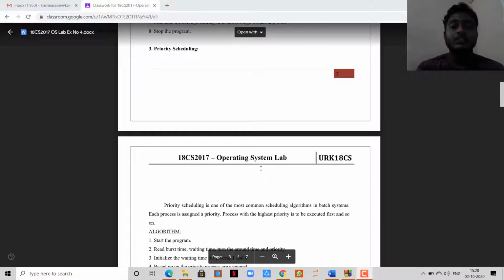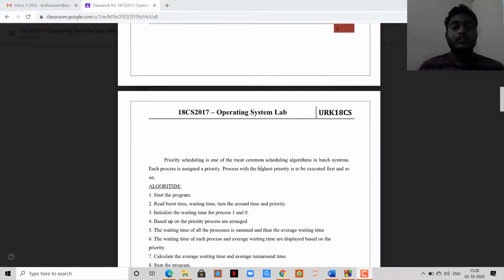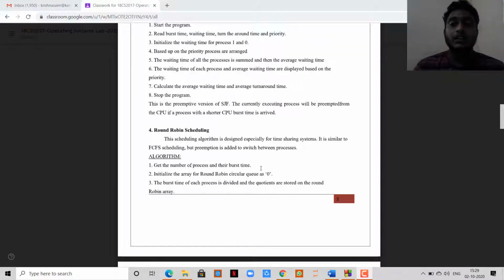The third one is priority scheduling, where the process with the higher priority is executed first, and it goes on in the same way. In this section also we discuss the average waiting time and the average turnaround time. The last one is the round robin scheduling algorithm. This is also similar, but in round robin we include a quantum. It is more similar to the FCFS scheduling algorithm, but it adds switching between the processes.